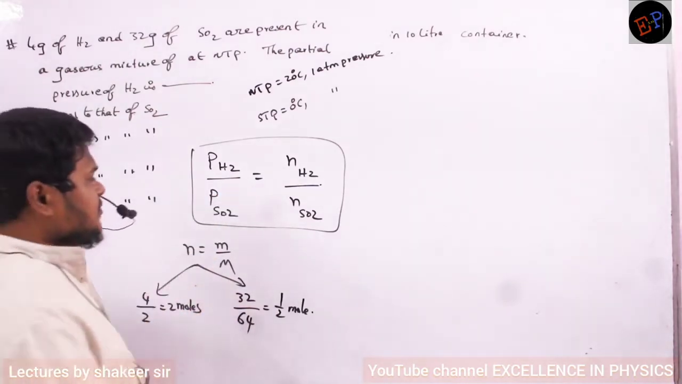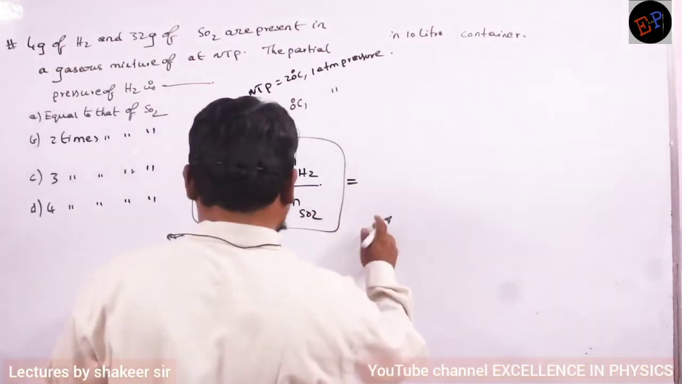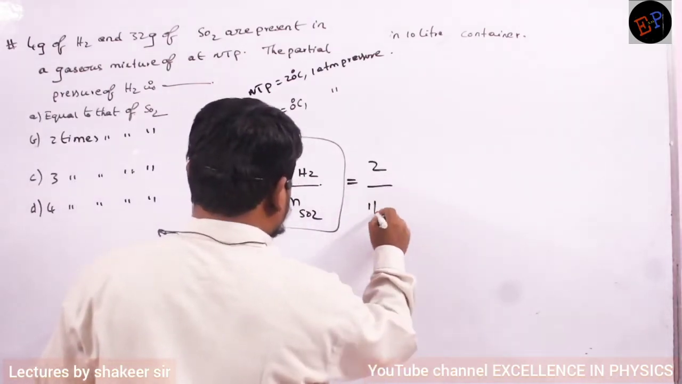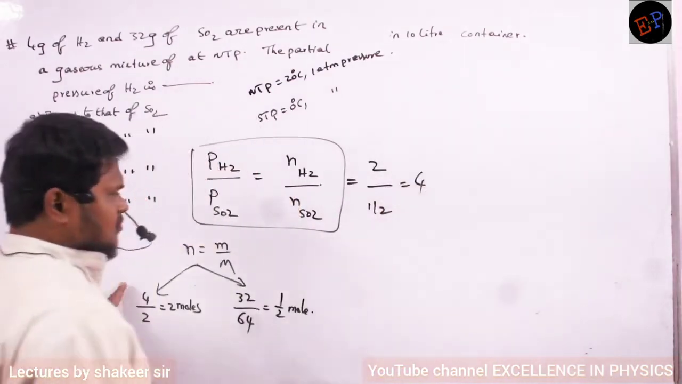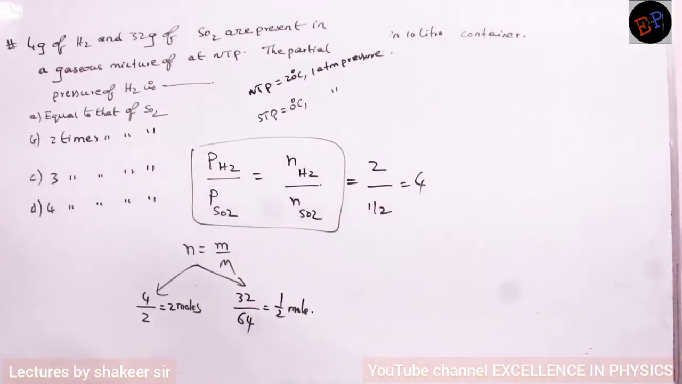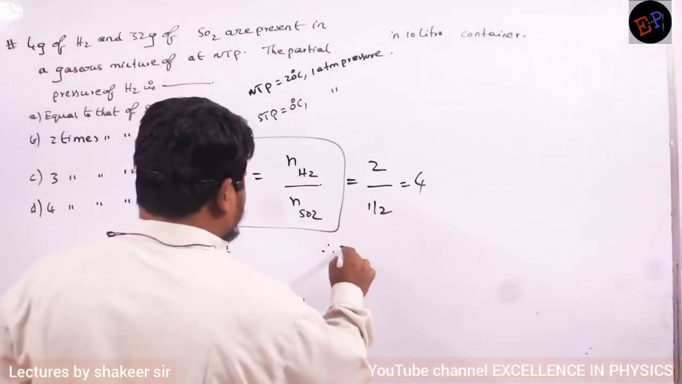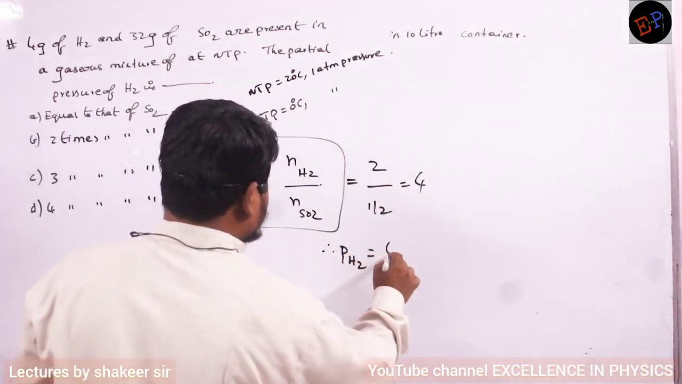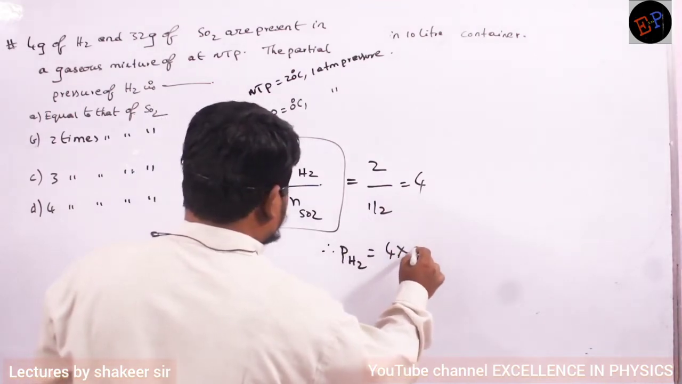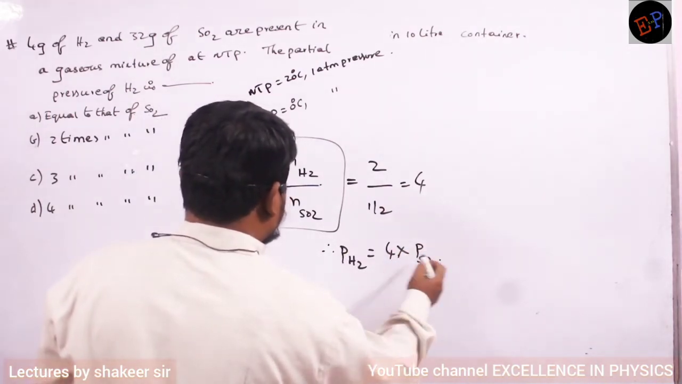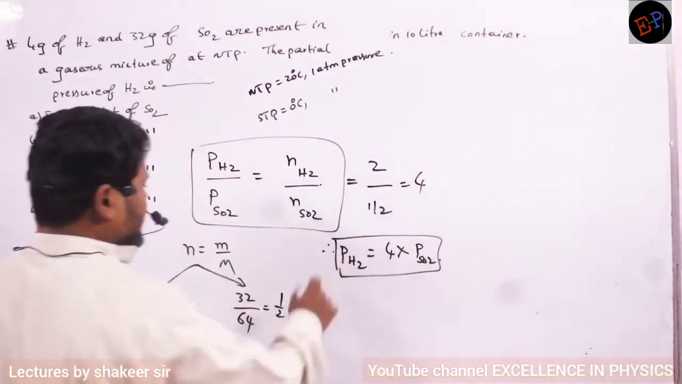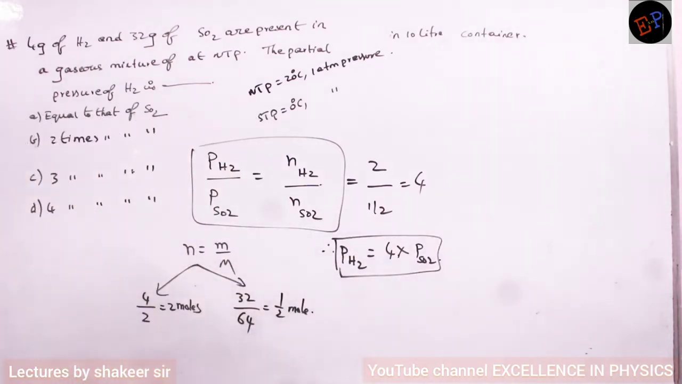Now substitute here. The number of moles of hydrogen is 2. The number of moles of SO2 is 1 by 2, so the ratio is 4. Therefore, the partial pressure of hydrogen is 4 times the partial pressure of sulfur dioxide. This is the method of calculation. Understood? That's very easy.